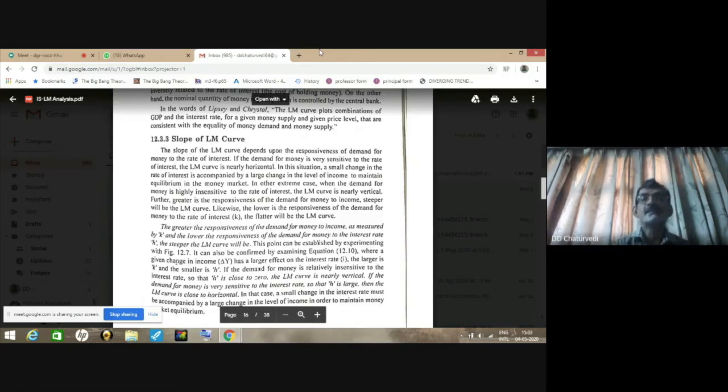That means when demand for money is very, very responsive to rate of interest, the value of B is very high, and the slope is going to be very less.